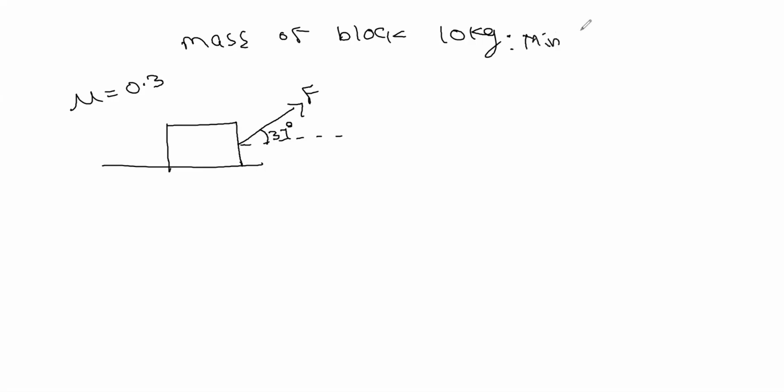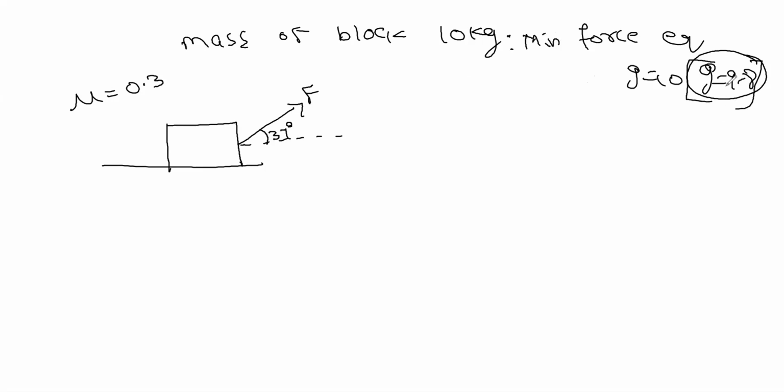Also, do we take g as 9.8 or 10? Most of the time we take it as 10 for simple calculations. If they didn't mention it, just take g as 10. If they ask to take g as 9.8, we have to take 9.8 because it will be provided in the question. Depending upon the calculations, you can take 10 or 9.8.